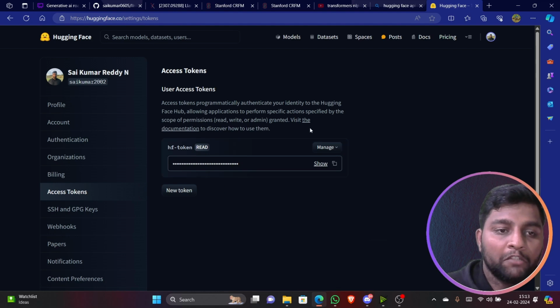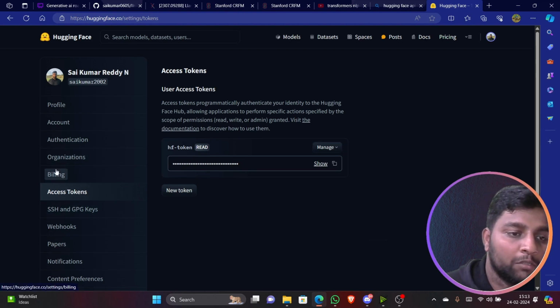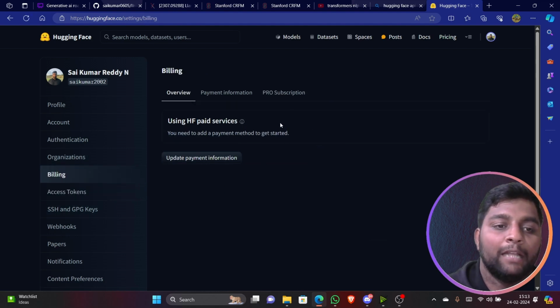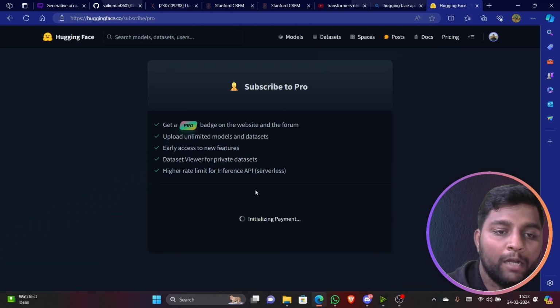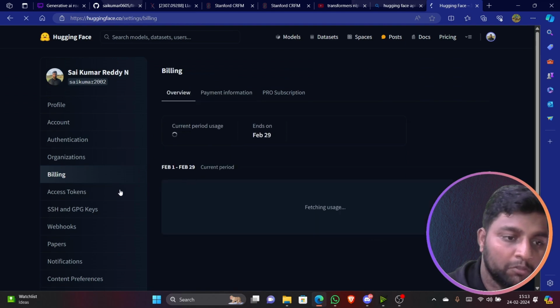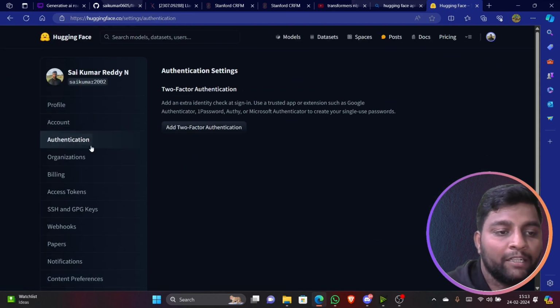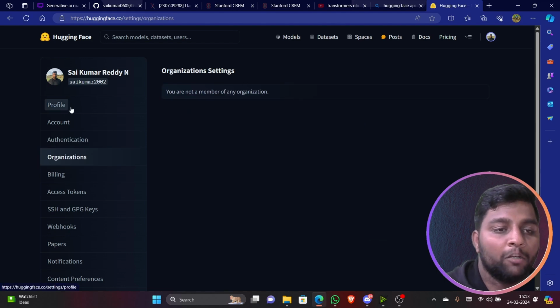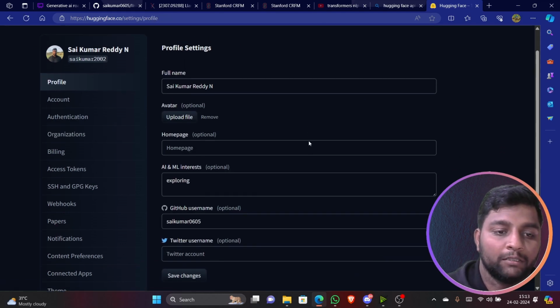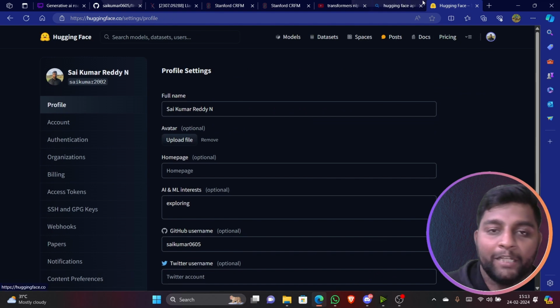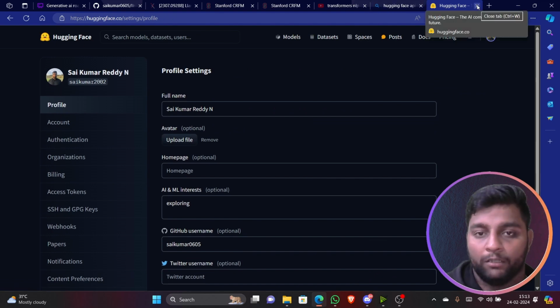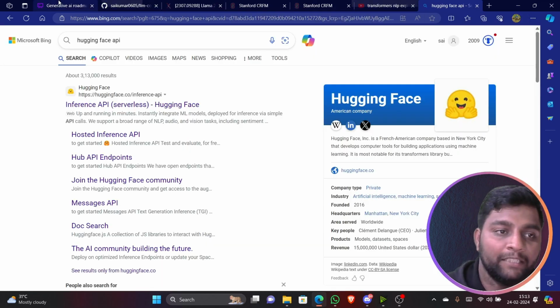I'm not going to show it. You can use this access token, and in billing you can see if you are using anything billed; you have to update that. You have not updated that, so you will not see any billing here. You also have authentication, two-factor authentication. Just check your profile and you'll get more details. So you'll get the Hugging Face API key, using which you can work with Hugging Face.